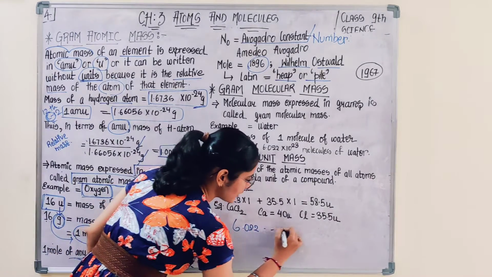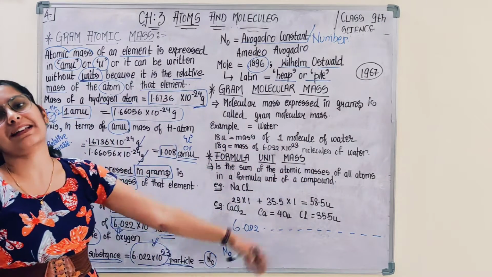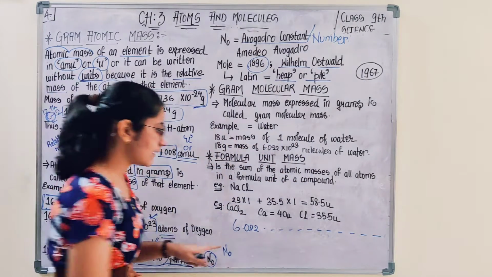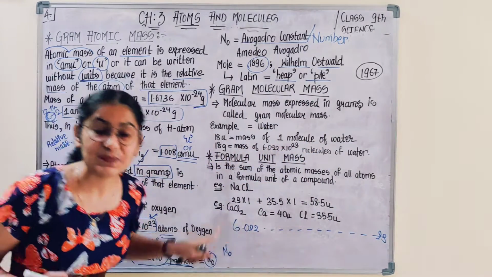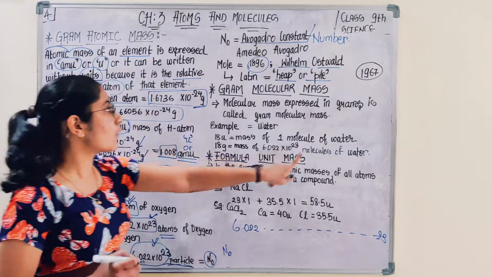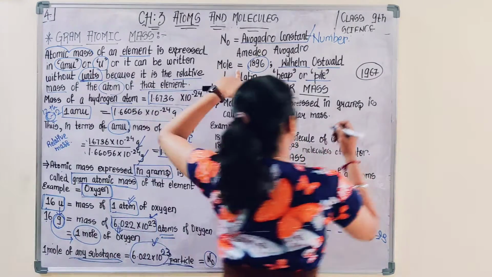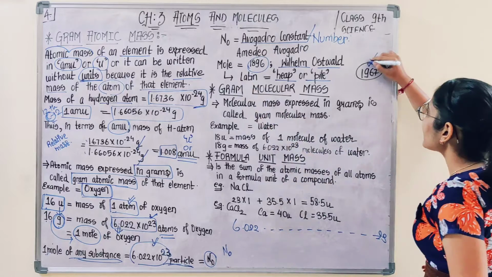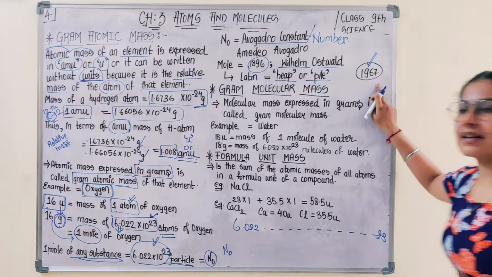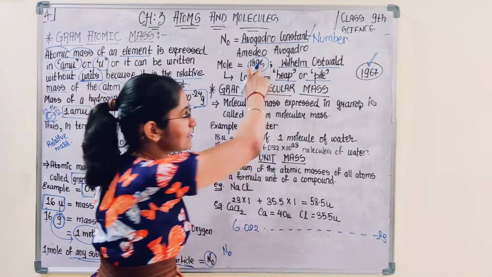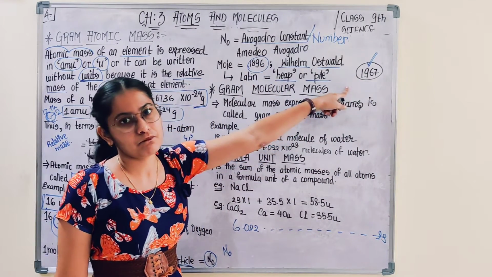This is referred to as mole, and this term was introduced in 1896, but was accepted in studies in 1967.